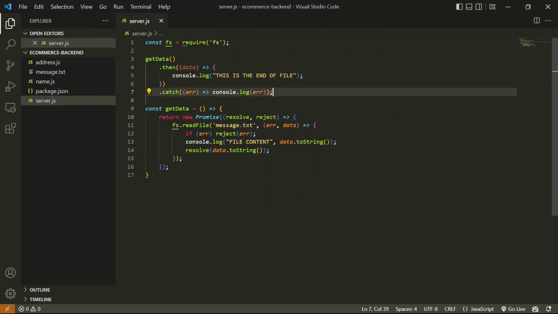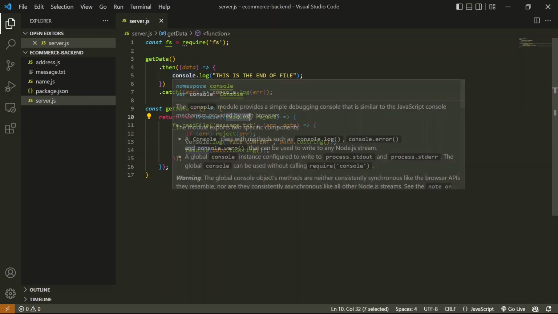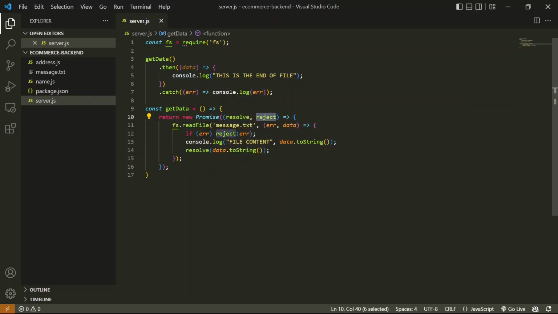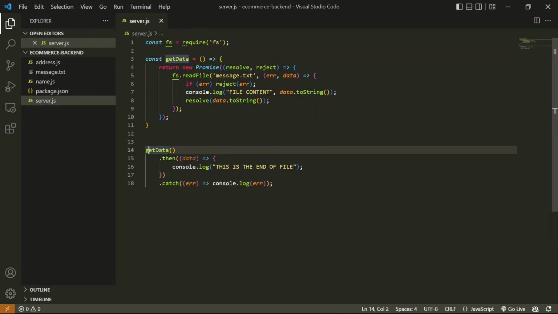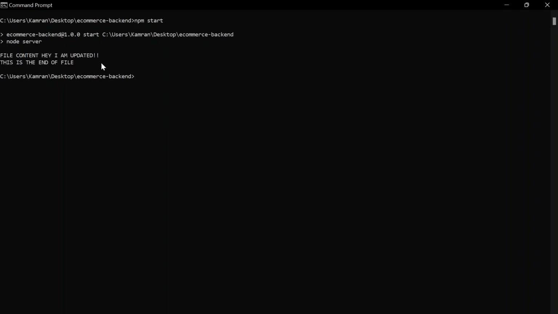Now let's try to understand what exactly we have done in this script. We have created this method which we converted into a promise. If this is resolved, then the function will be called, and if it is rejected, then the error will be called. Now let's move this method below its definition, or it will show some error on calling. Let's run this script. Now when I'm running this script, the content of this file is printed first, and then only this end of the file is printed.